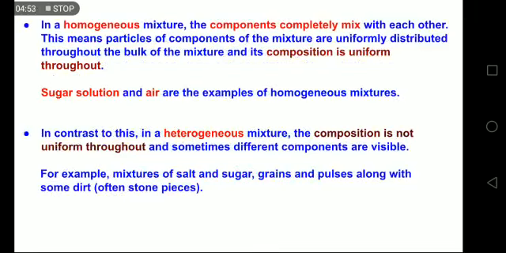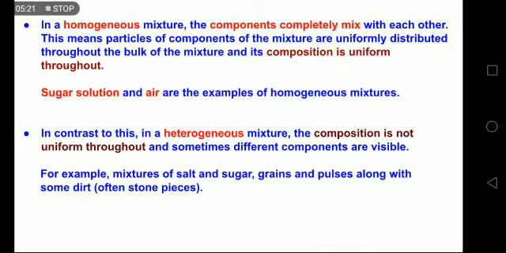Homogeneous mixture: homo means same, so the mixture has exactly the same composition throughout. That means the components completely mix with each other, like sugar dissolved in water. The particles of components of the mixture are uniformly distributed throughout the bulk of the mixture, and its composition is the same throughout.